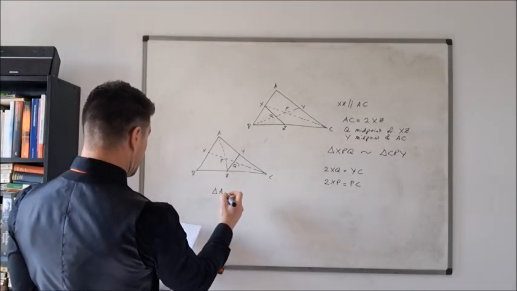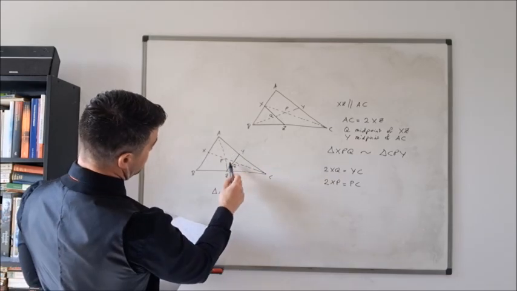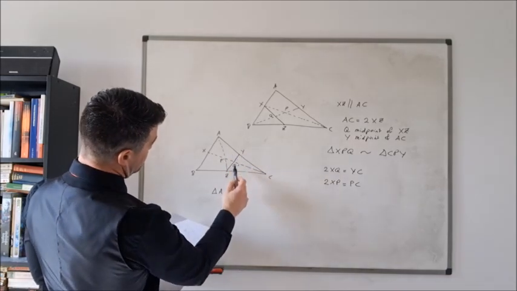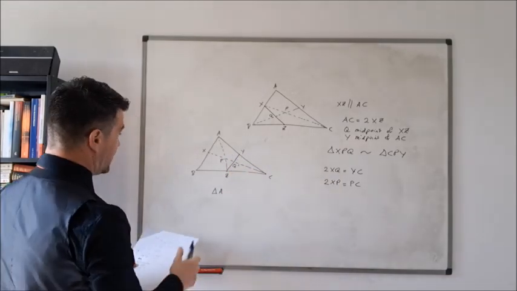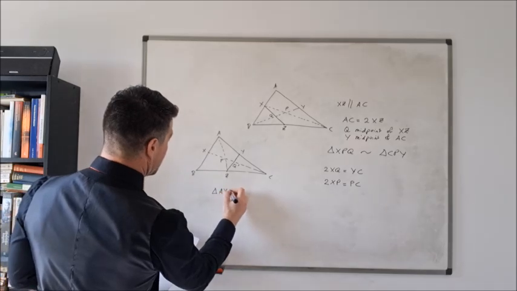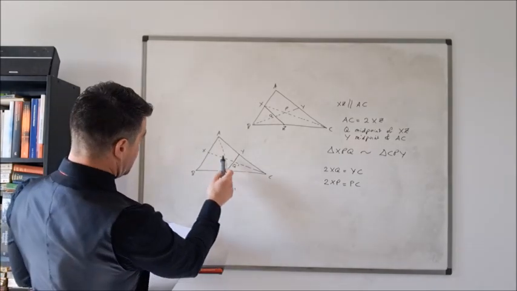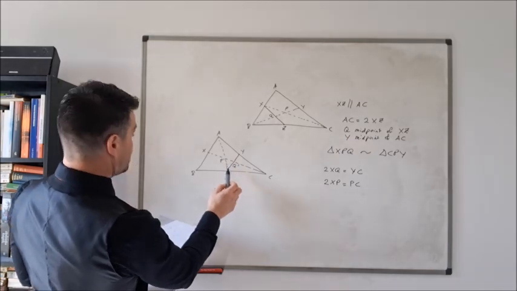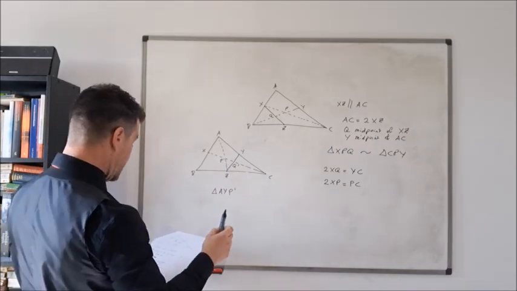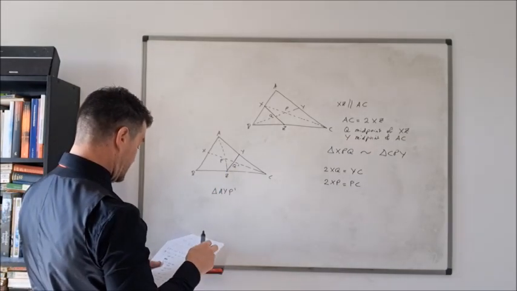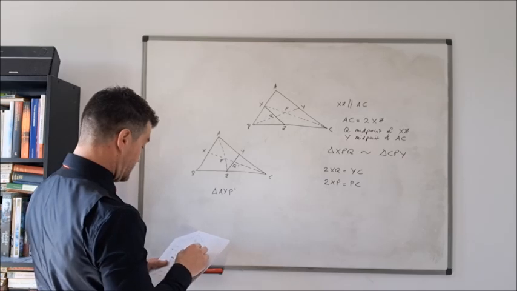AY, no, this is not right. AYP primed, sorry, AYP primed is similar. So I've got to get my bearings a little bit here. XC.